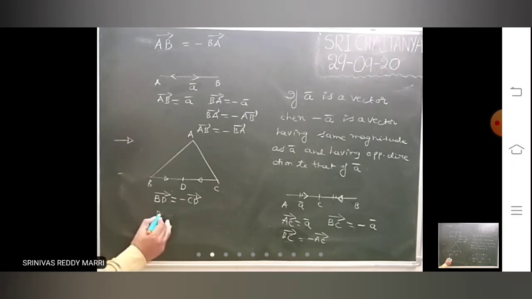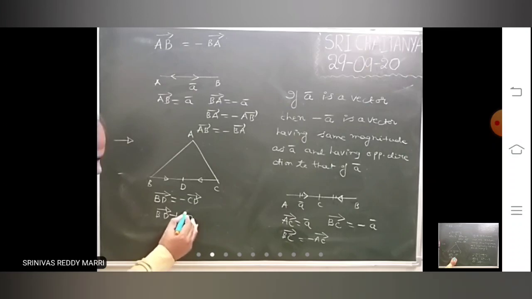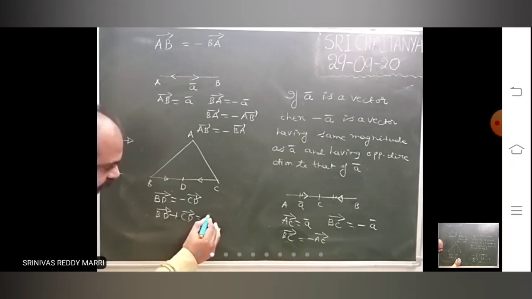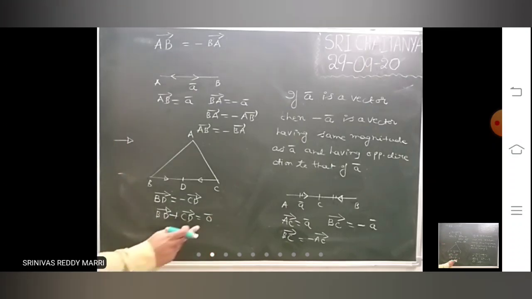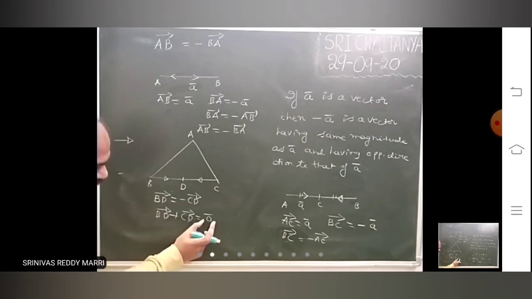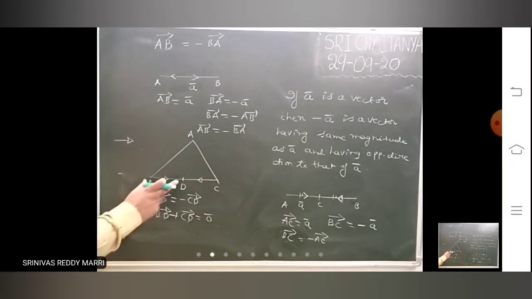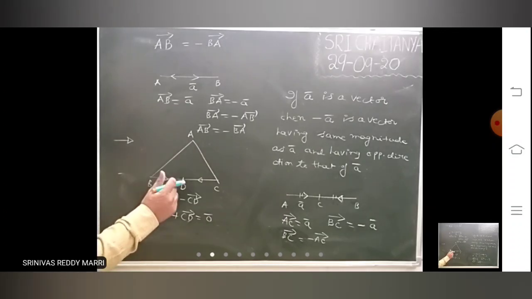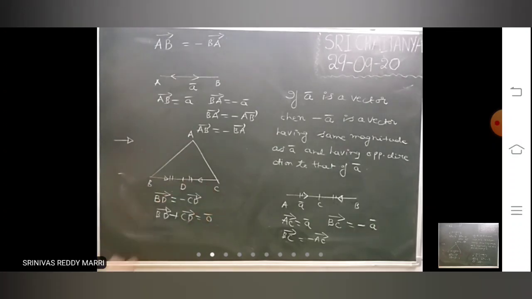Bringing minus CD bar to this side, you can say that BD bar plus CD bar is nothing but 0 bar. If a vector is there, always write 0 bar on this side. Whenever vectors are there, 0 means 0 bar. Two vectors having the same magnitude and opposite direction.